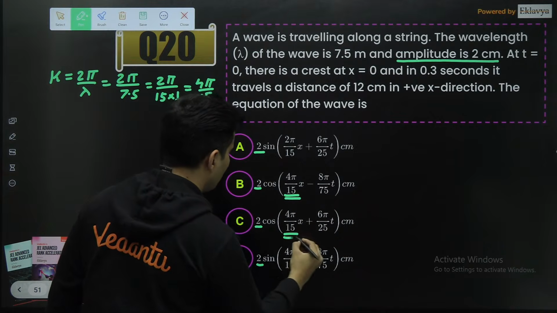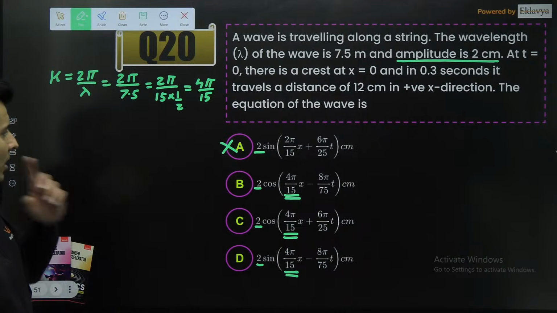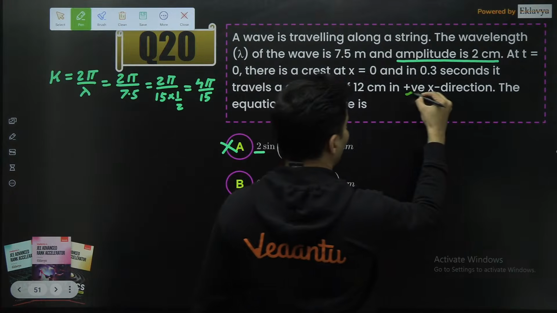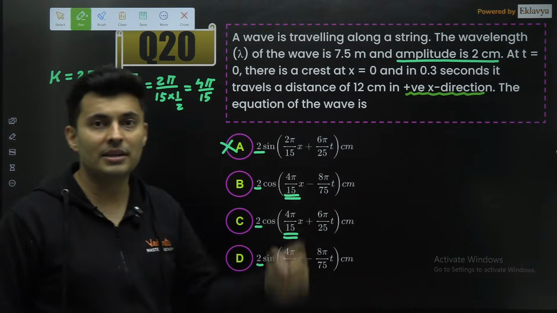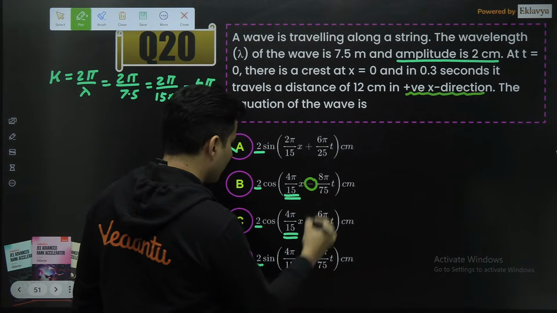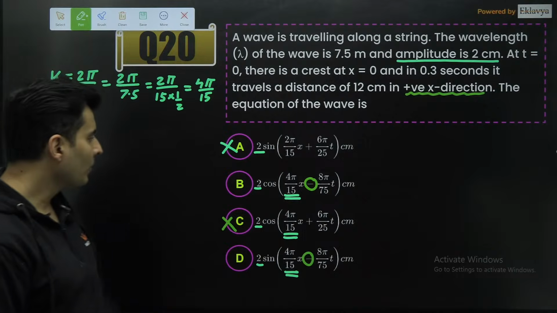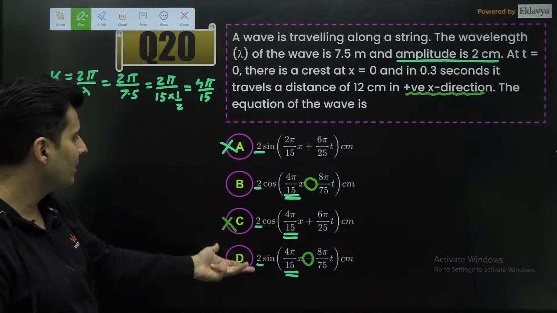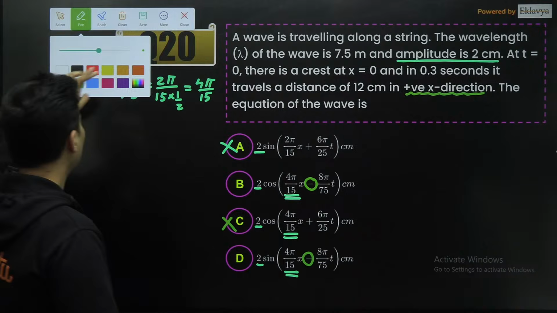Here, here, and here. So option A is out, obviously. Now, it is also mentioned one more thing. It is going in the positive direction of x. That means kx minus omega t should be there. Minus sign should be there. So minus sign is here and here. This is definitely wrong. So either it is B or it is D. So the only thing remaining is whether it is sine or cos, because 8 pi by 75 is the same. But even if you had to find it out, what will you do?